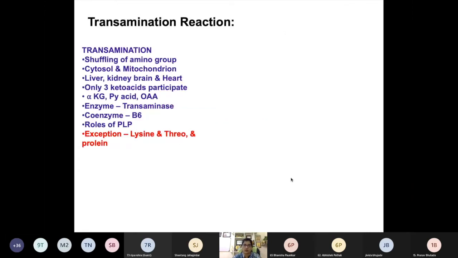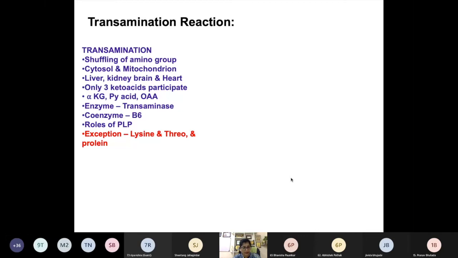So can you define transamination? Transfer of amino group from one amino acid to the keto group of a keto acid. Yes, to form, transfer happens. So what do you get as a product?